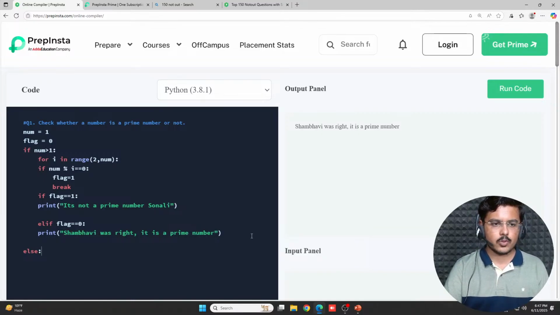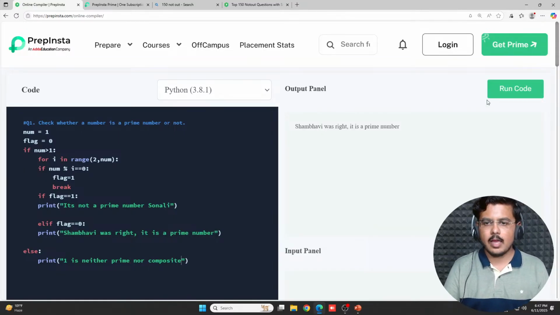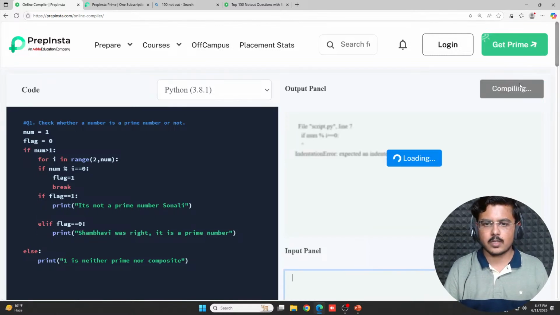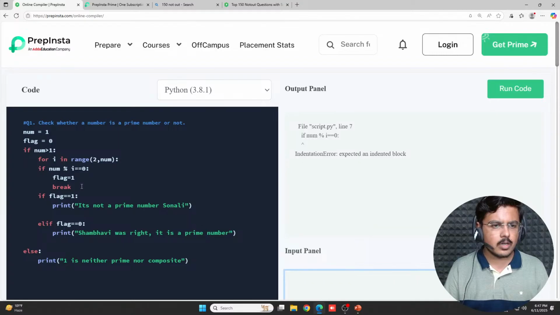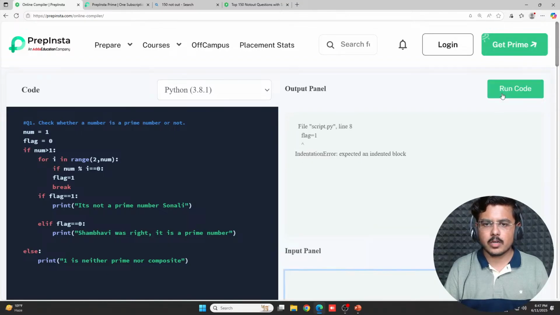Else, what should I write? Tell me, what should I print? I should print 1 is neither prime nor composite. Fine. And let's check it out. So it is showing some indentation error again somewhere. So it is here. So let's fix it here as well. Fine. Now it's fixed. It's still not there. Where is it not fixed? Okay. Yes, it's not fixed here. Correct. Now let's run it.